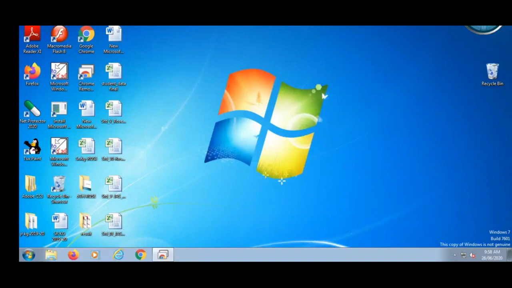Today we are going to learn the Windows desktop. When you switch on the computer, the operating system is loaded. This makes the computer ready for work, and this process is called booting. When you start the computer, some processes go on: the keyboard is activated, the mouse gets activated, the monitor programs start, and some software starts automatically in the background. This process is called booting. After booting is completed, the Windows desktop appears.